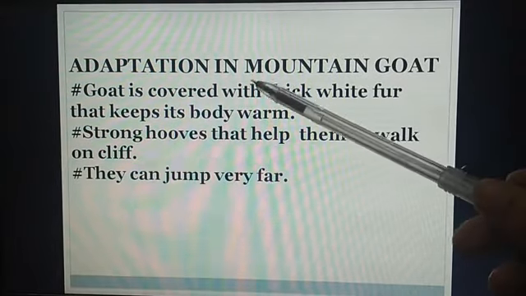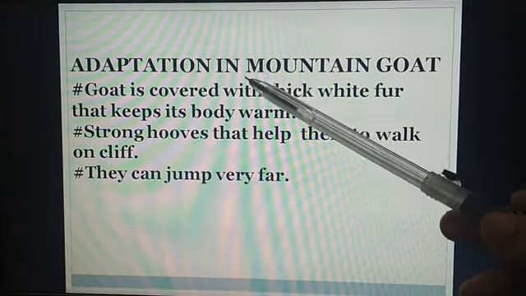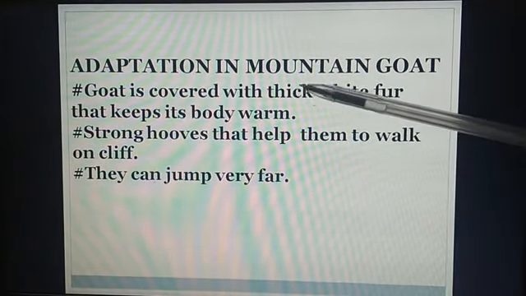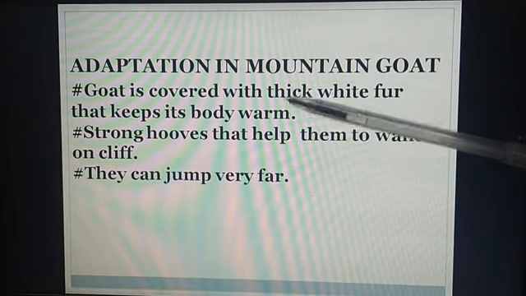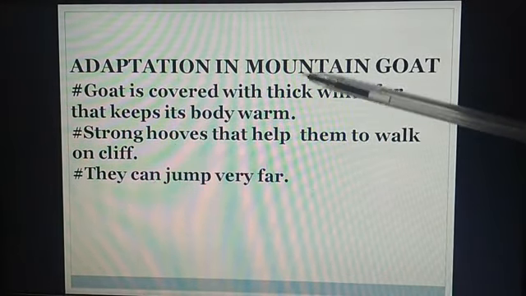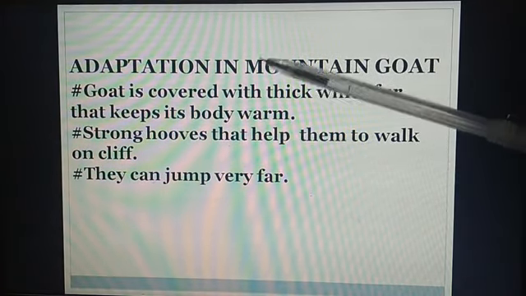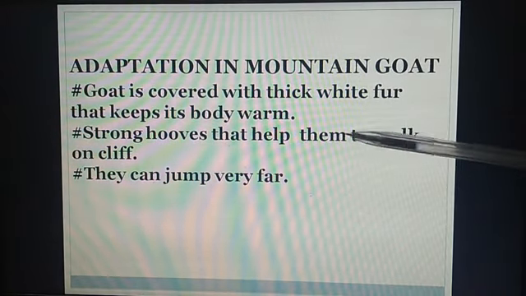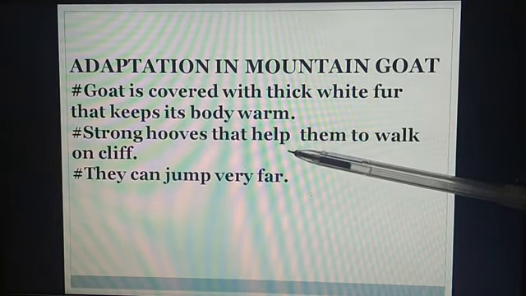Now we learn how mountain goats adapt to live in the mountains. Goat is covered with thick white fur that keeps its body warm. They have strong hooves that help them to walk on cliffs and uneven slopes of mountains.